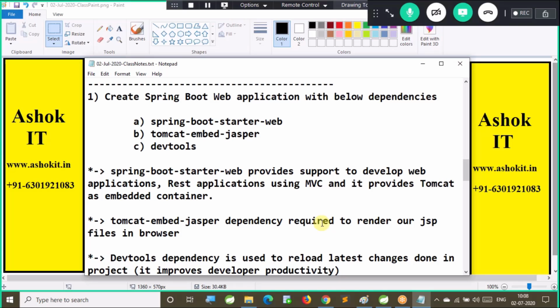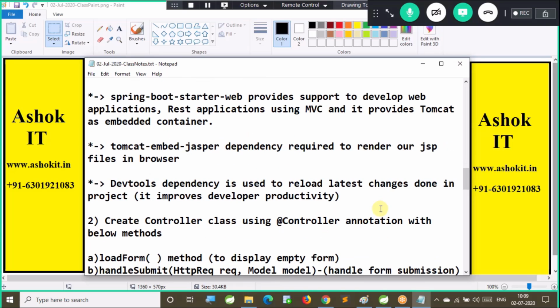Read it carefully. Don't just memorize. Understand why we are adding the dependencies. You should also know the purpose of each dependency.